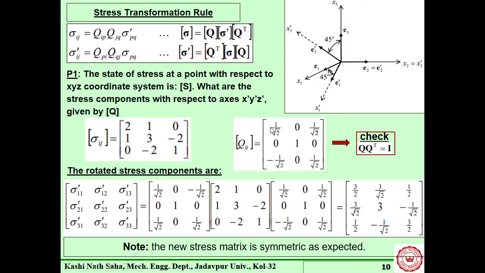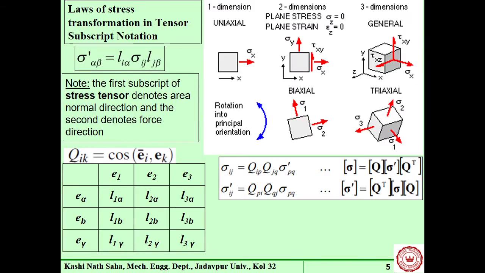Understand that? And this will happen. What is the transformation of that? So this minus 1 by root 2 will go there, and this one will come here. Okay, this symmetric. If we carry out this operation, it will become identity matrix. You can check that also. So what is shown here is basically this operation. This operation, right?